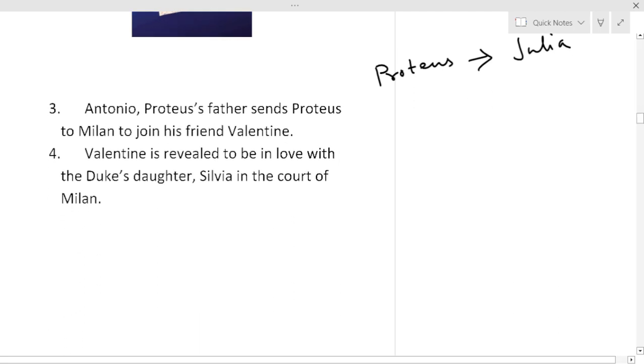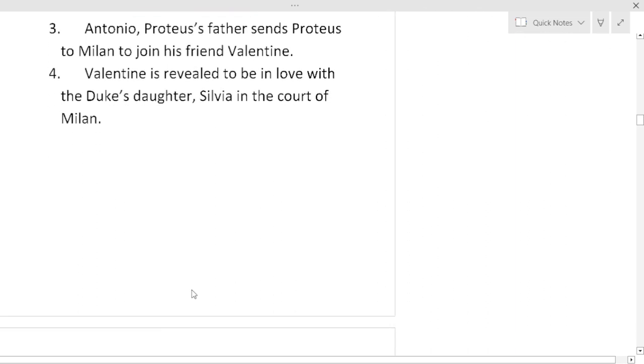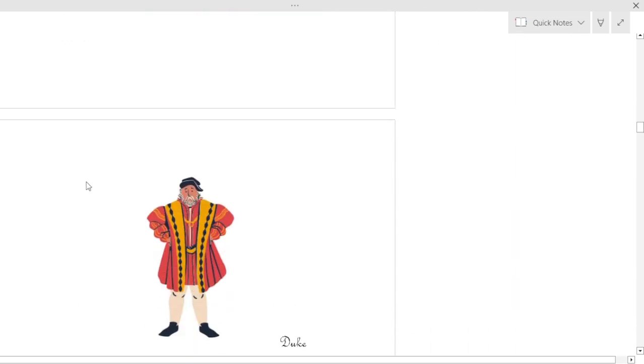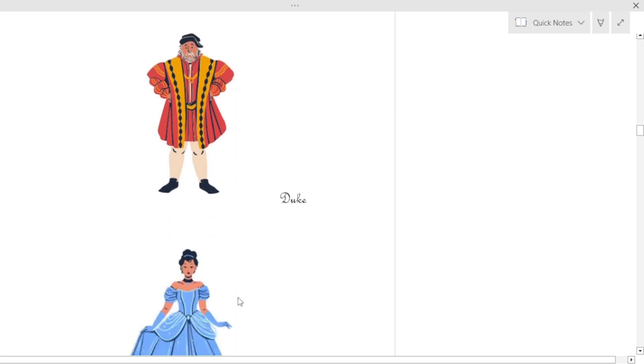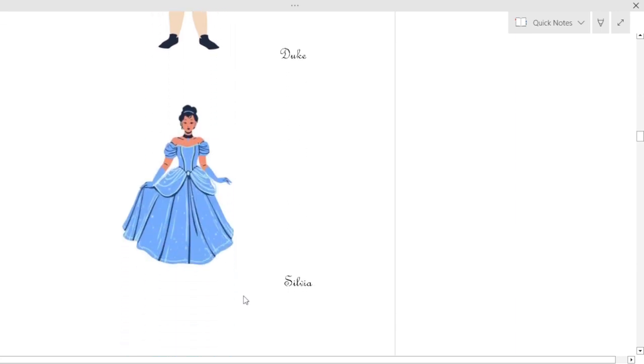Valentine is revealed to be in love with the Duke's daughter Silvia in the court of Milan. And now Valentine, who was always not in favor of love, falls in love with Silvia, the Duke's daughter, in the court of Milan. This is the Duke, grumpy faced, and this is sweet Silvia.